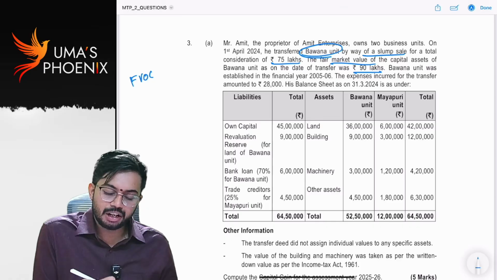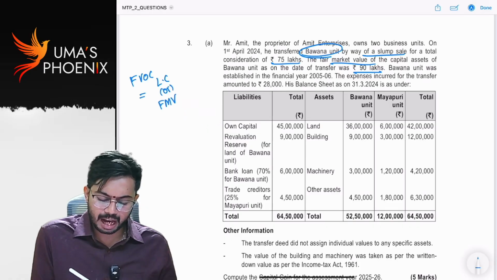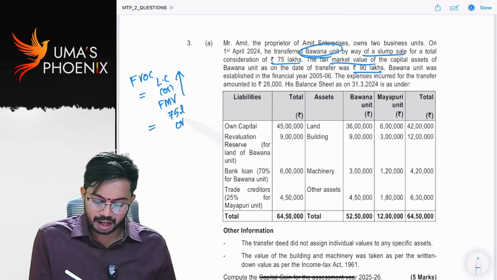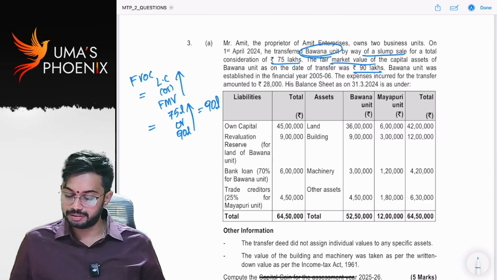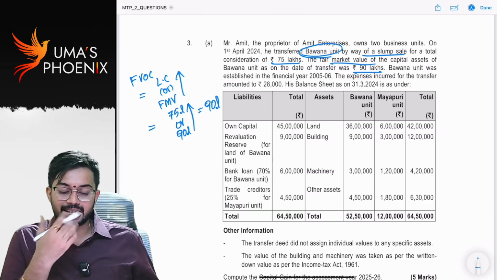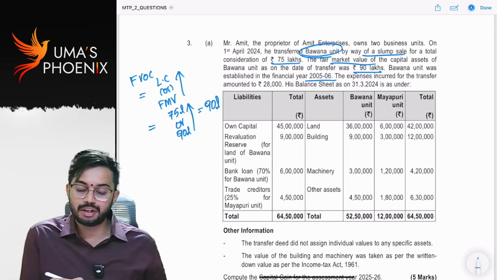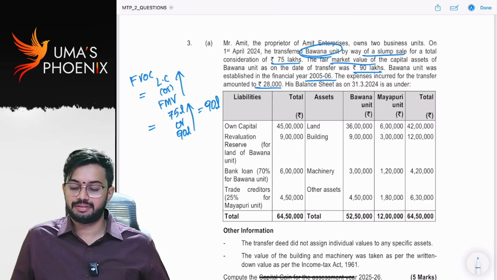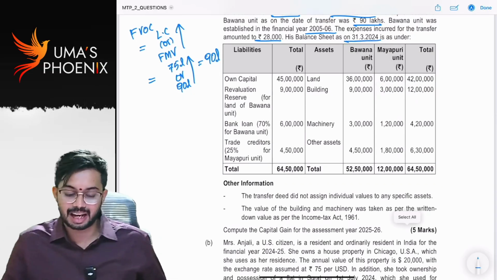That means full value of consideration is equal to lump sum consideration or fair market value of capital assets transferred, whichever is higher. Lump sum consideration is 75 lakhs. Fair market value of capital assets transferred is 90 lakhs. Whichever is higher means 90 lakhs we will consider. Is it clear? Are you able to understand? Good. Bhavana unit was established in financial year 2005-06. The expenses incurred for transfer amounted to 28,000. His balance sheet as on 31st March 24 is as under.